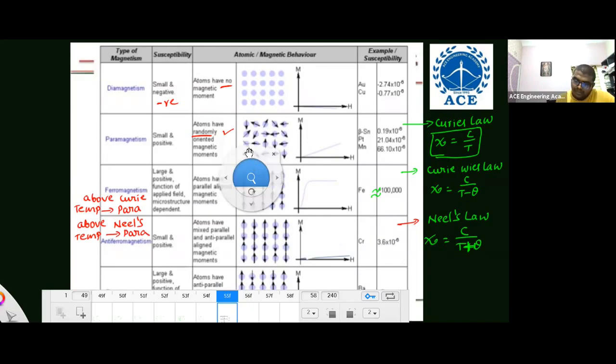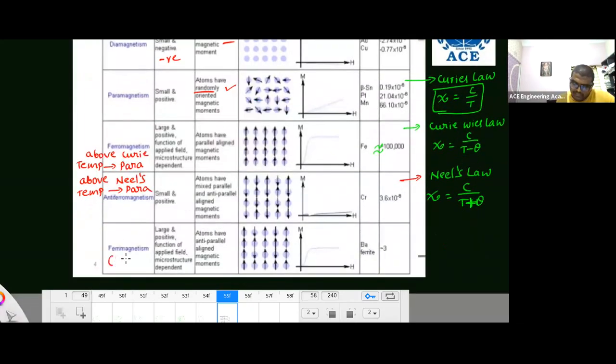And finally, ferrimagnetic material. Ferrimagnetic material is also known as ferrites, and it also has very large intensity of magnetization. It also depends on temperature, but there is no particular law. Here susceptibility is C by T plus or minus theta, you can take. Above Curie temperature, it transforms into para. They may not ask you this, but they will ask temperature related concept questions on para, ferro, and antiferro. You have to remember these things.